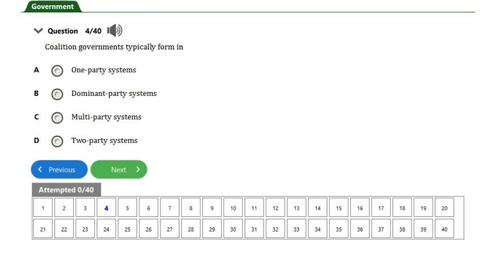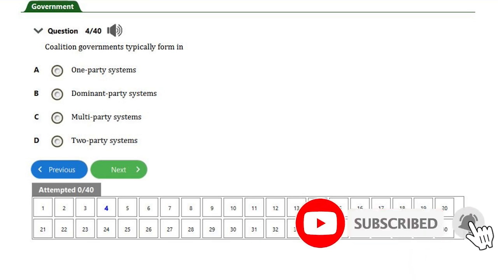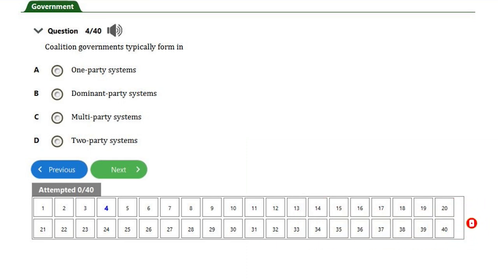Number one, when you look at option A, which says one party system, one party system has no alternative. It is only one party that the system allows. Then when you look at option B, which says dominant party system, that is not among the party systems that we have. Then option C, multi-party system, which means a system where 2, 3, 4, 5, 6, 7 parties can exist.